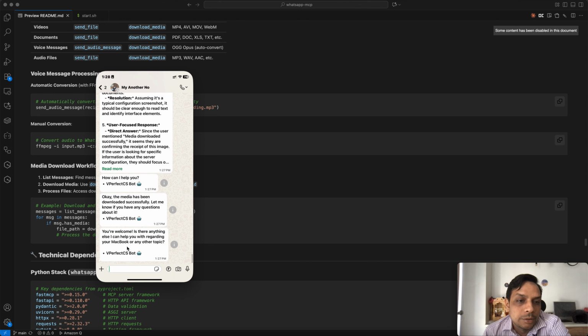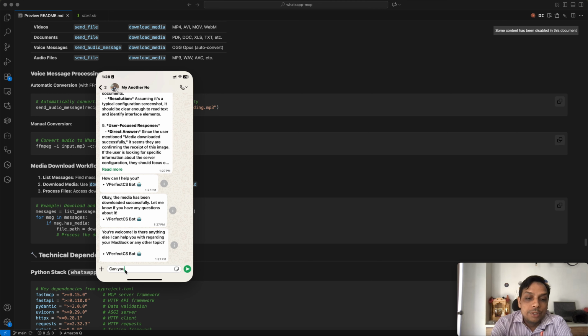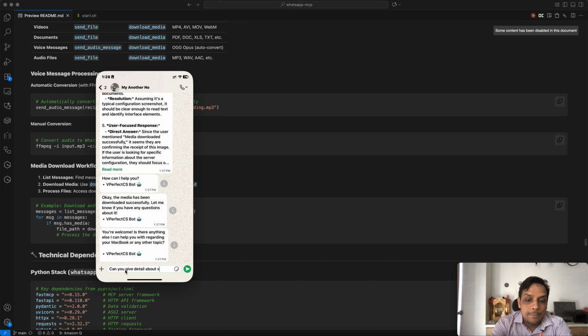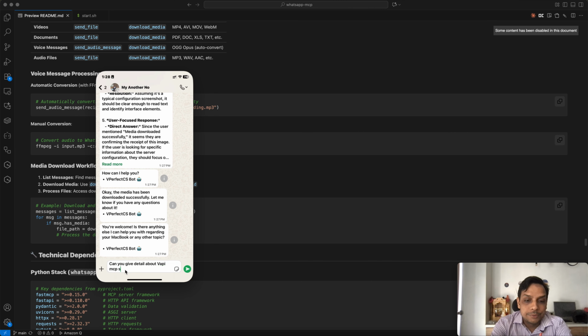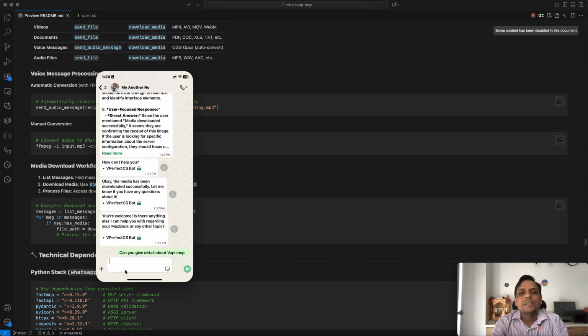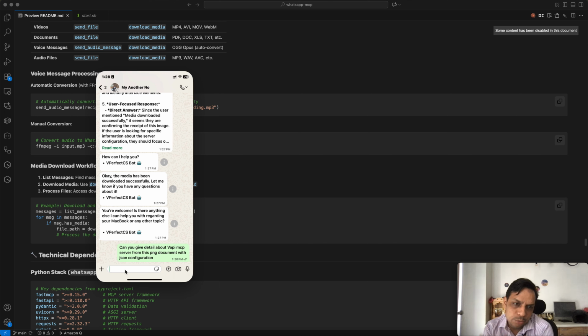And yeah, so now let's check. Can you give me detail about the WAPI MCP server from this PNG document with JSON configuration? So let's ask if it is able to answer, because this is related to the media file.